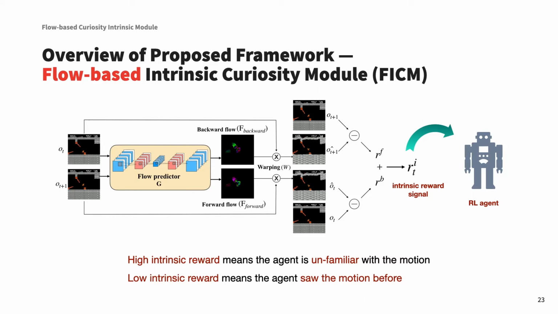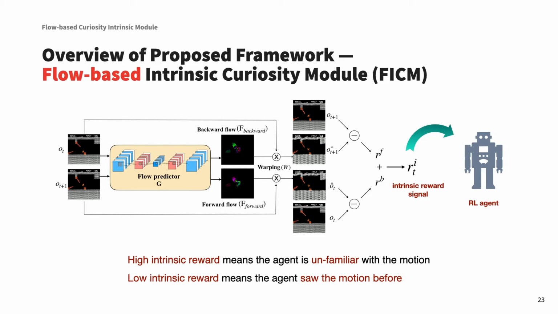Then here's the overview of the proposed framework. The idea here is really simple. Suppose we have two consecutive observations. We can feed these observations into a flow predictor G, and then predict a pair of optical flows in different directions, one forward flow and one backward flow. We can then use the predicted flow with a warping operation to get the predicted output.